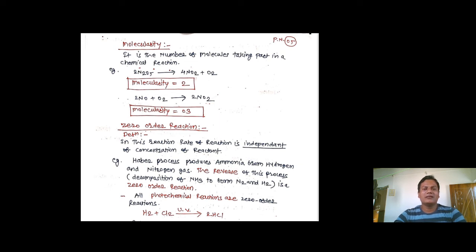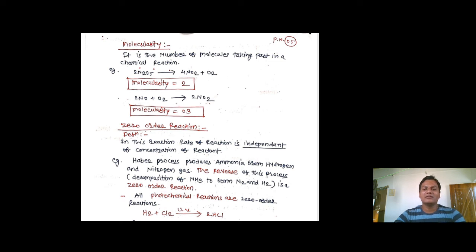In this reaction, rate of reaction is independent of concentration of reactant. There is no any kind of relation between the concentration and rate of reaction. It does not depend upon it. So that kind of reaction is called zero order reaction. You know the famous reaction, that is Haber's process for the production of ammonia from N2 and H2. But if you take the reverse reaction, that is from ammonia, it gives N2 and H2.